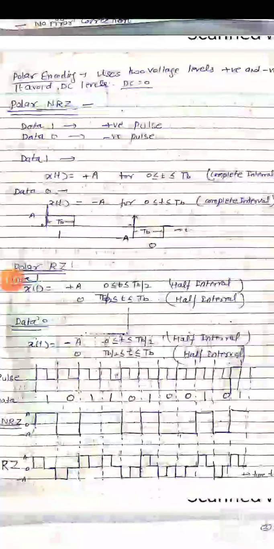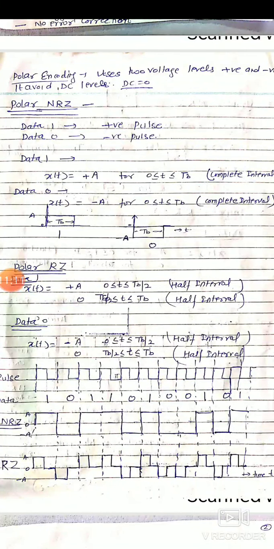Next come to polar encoding. In case of polar encoding, we will assign two levels: one is a positive level and one is a negative level. In unipolar coding, we had assigned only a positive value to the data. Data 1 is represented by magnitude A in unipolar non-return to 0.